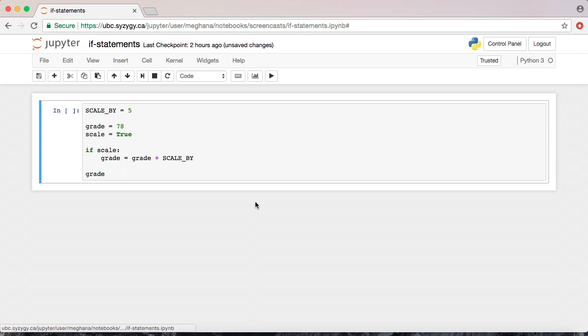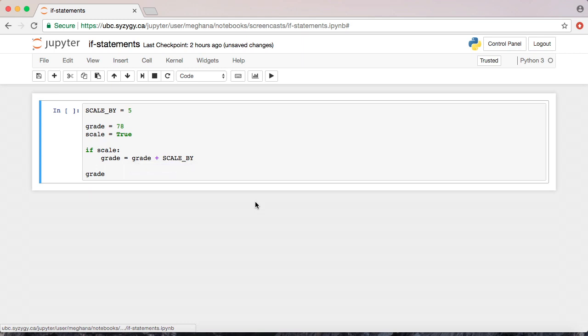If statements allow you, as the programmer, to write code that is only executed under a certain condition. For example, I may be writing a program to scale grades. There are many ways to scale grades, but in this example, I want to be able to add a certain number of marks to each grade.